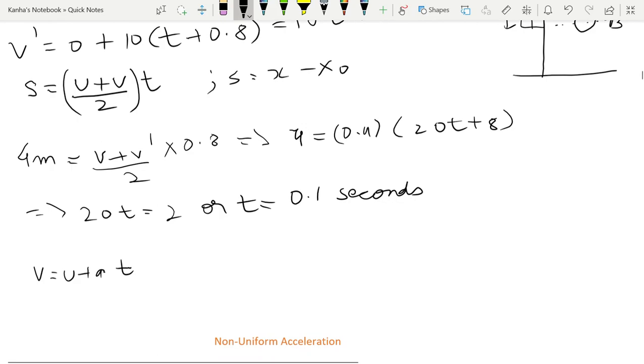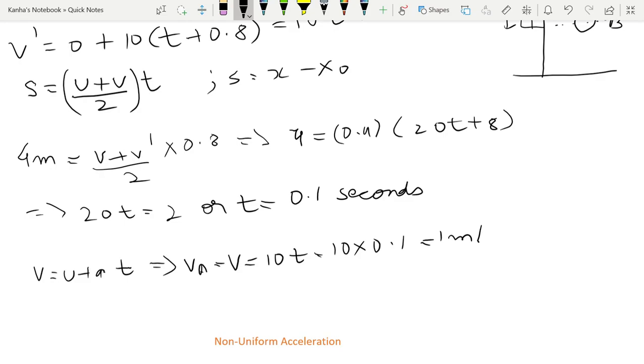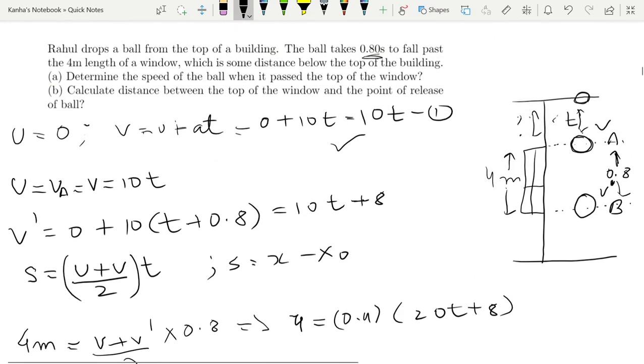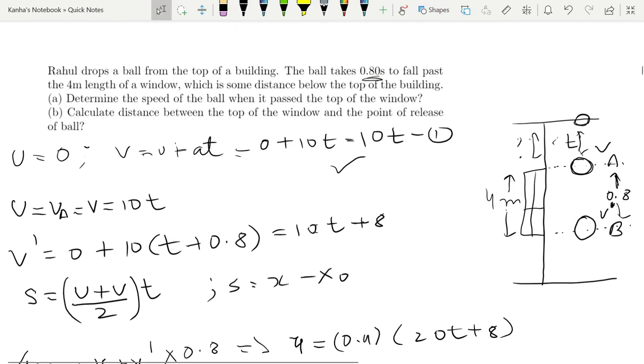So we have that v is equal to 10 times t, which is equal to 10 into 0.1, which is 1 meter per second. Alright, so you found the speed of the ball when it passes the top of the window.